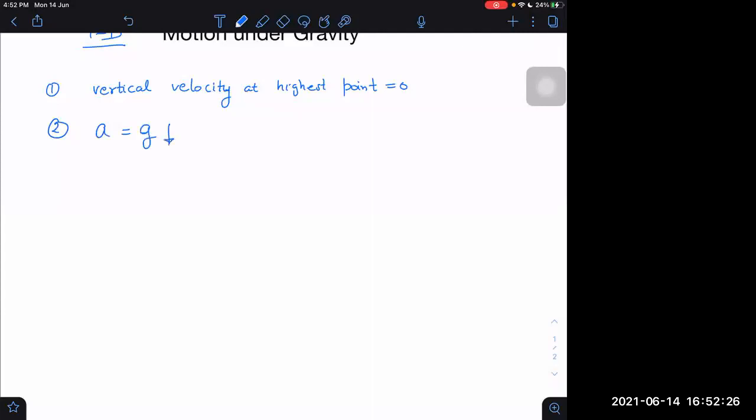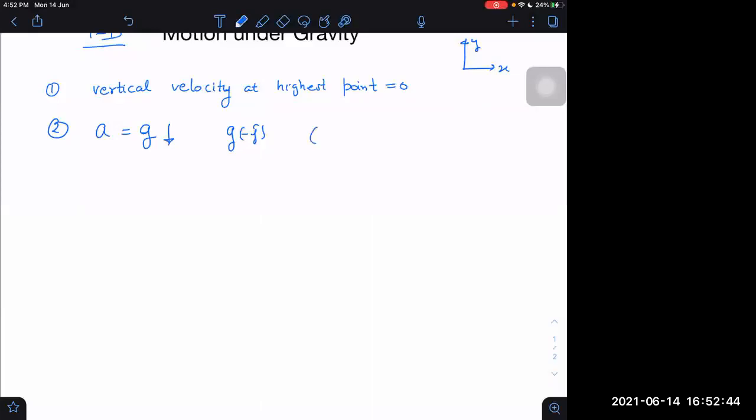Usually I will take it as minus j cap if I assume upward as j cap. But if somebody is taking a different convention, taking downward as j cap, then he will take it as plus g j cap. But I will prefer to take it as minus.